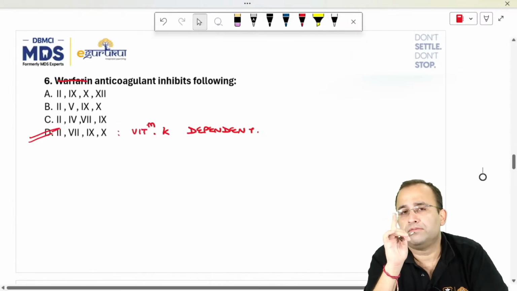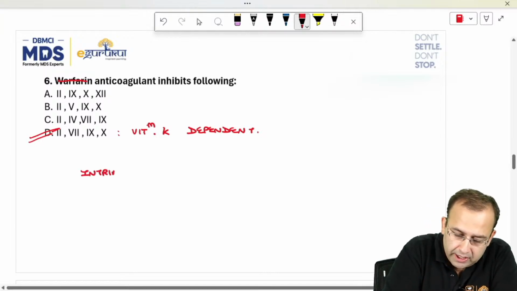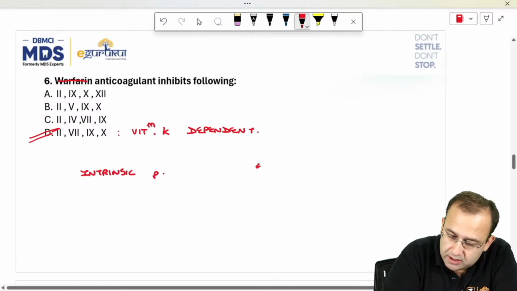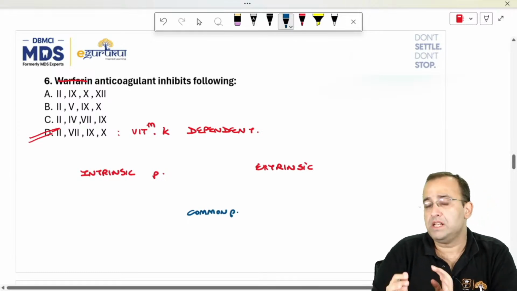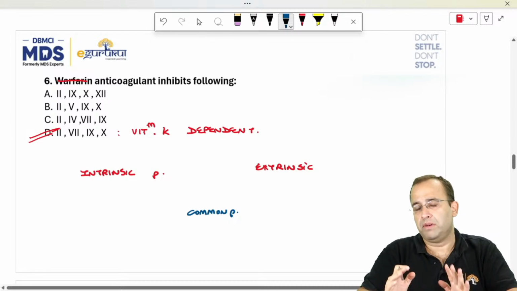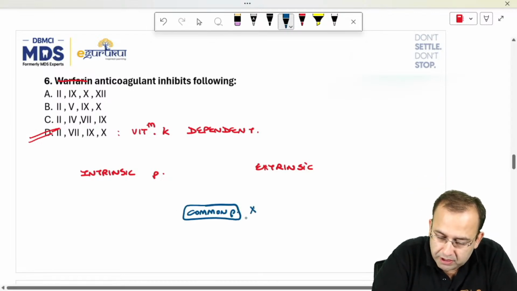Remember that bleeding disorder table, the intrinsic and the extrinsic pathway. I am saying this for all the juniors also. We made that whole table of intrinsic and the extrinsic pathway, which in turn goes to the common pathway. Please have a very good look at this bleeding disorder chart. Which is the first coagulation factor involved in common pathway?